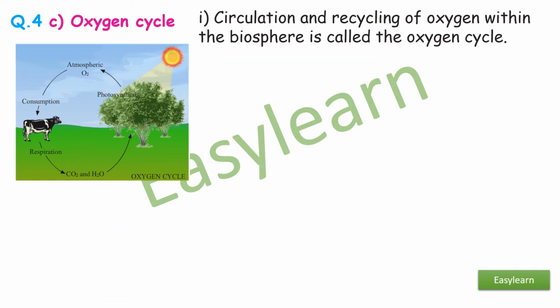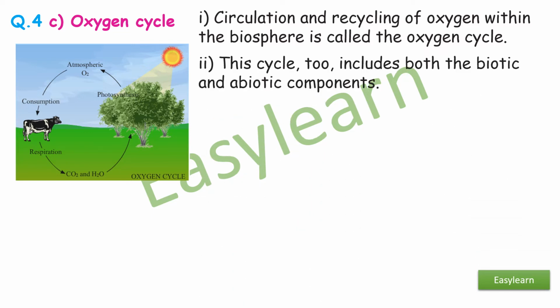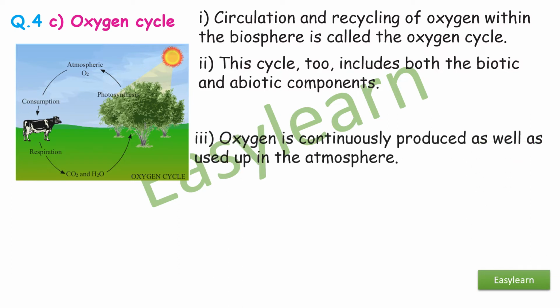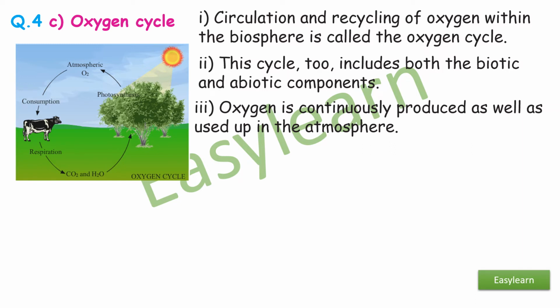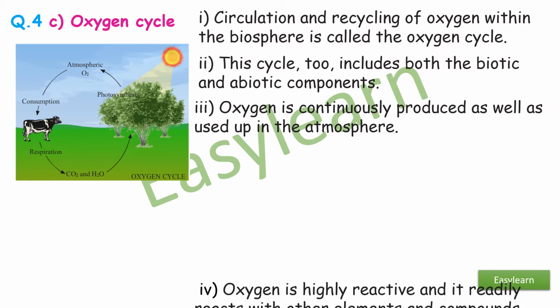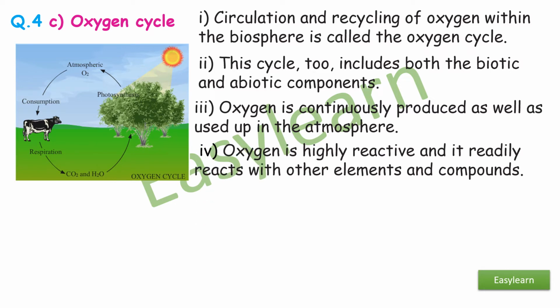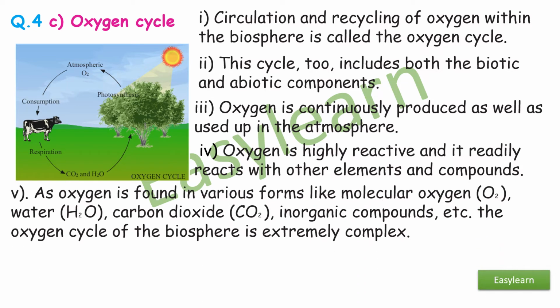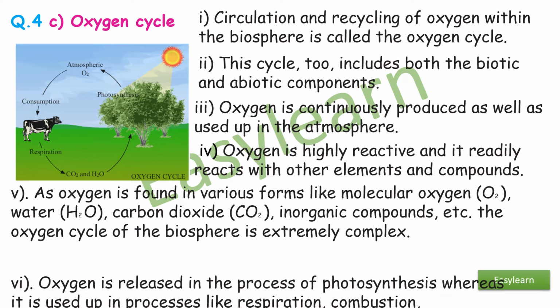C. Oxygen cycle. Circulation and recycling of oxygen within the biosphere is called the oxygen cycle. This cycle too includes both the biotic and the abiotic components. Oxygen is continuously produced as well as used up in the atmosphere. Oxygen is highly reactive and it readily reacts with the other elements and compounds. Oxygen is found in various forms like molecular oxygen O2, water H2O, and carbon dioxide CO2, inorganic compounds, etc. The oxygen cycle of the biosphere is extremely complex.